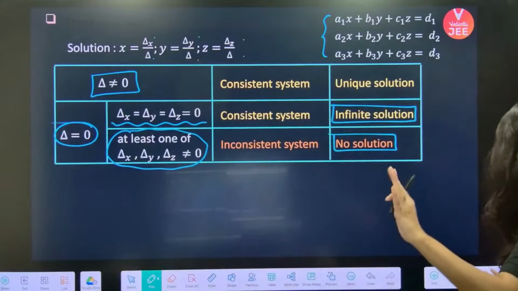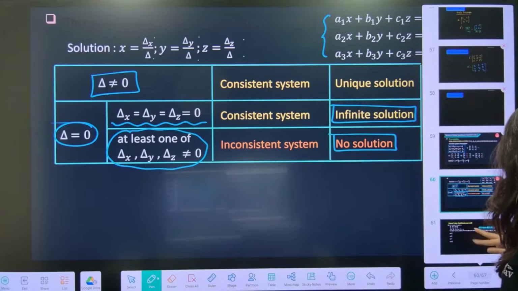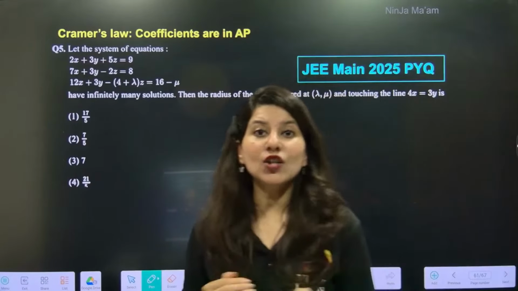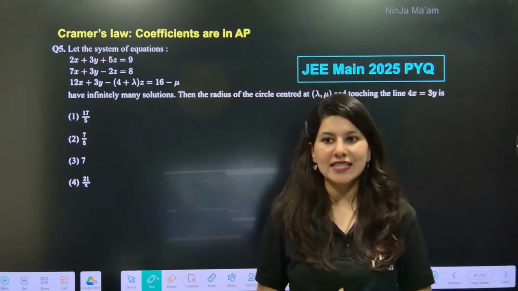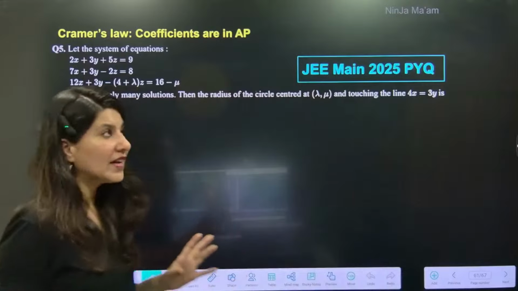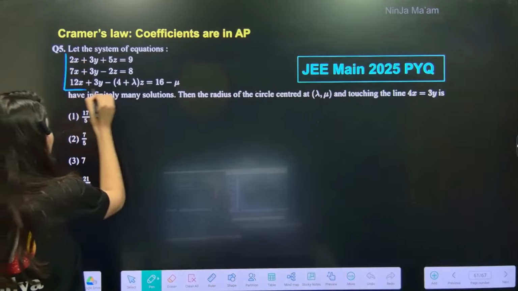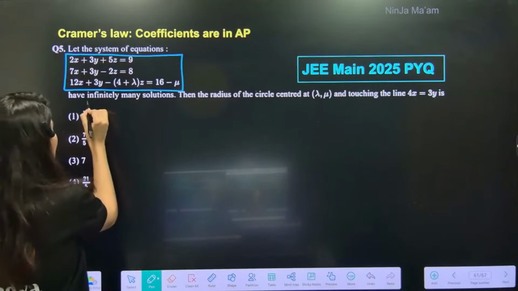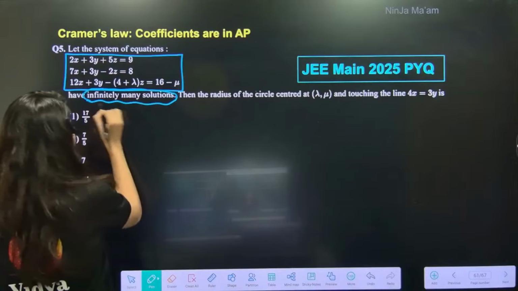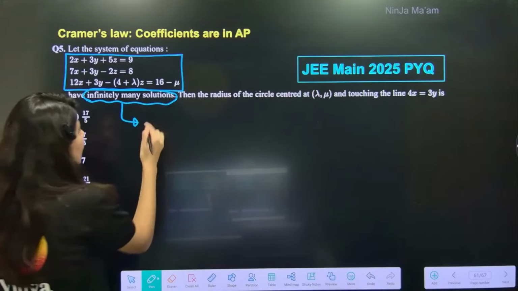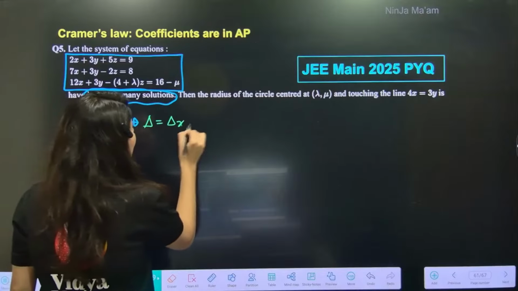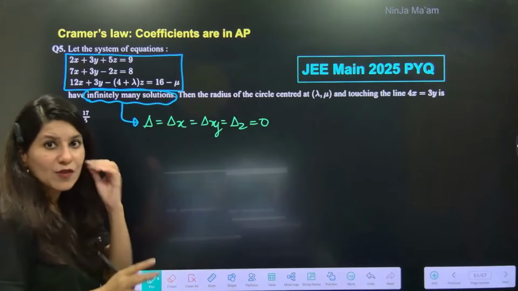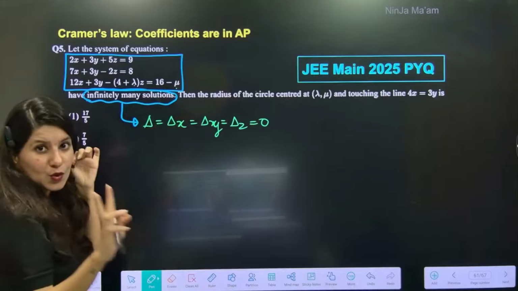Now understand, I'll show you one type of question and you will realize what variety of question from Cramer's rule JEE Main always asks. This is a JEE Main 2025 PYQ. They will give 3 equations with x, y, z unknown, and they will say that this equation system has infinitely many solutions. So the traditional method is, for infinitely many solutions, del and all the other determinants are calculated at 0. In fact, you don't have to calculate 4 determinants because only lambda and mu, two things, you have to know now.